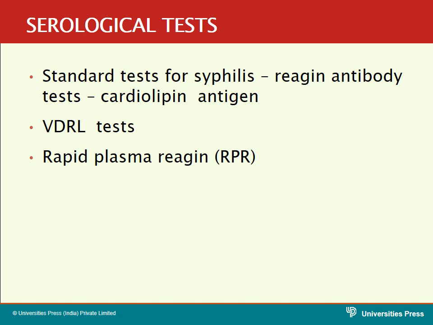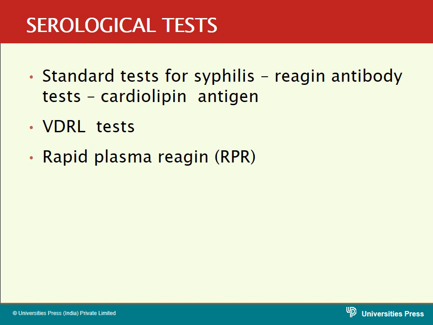So this rapid plasma reagent test is more useful when compared to the VDRL test, because you are able to see the agglutination by naked eye. So you won't require the low power microscope, and you won't require the heating of the plasma. These are the important advantages of the rapid plasma reagent test. One is that you can see it with the naked eye.